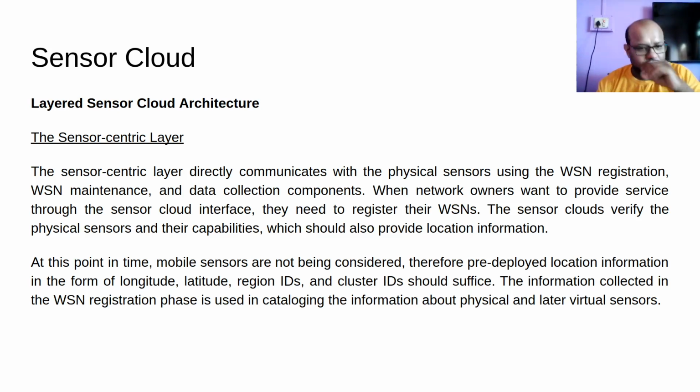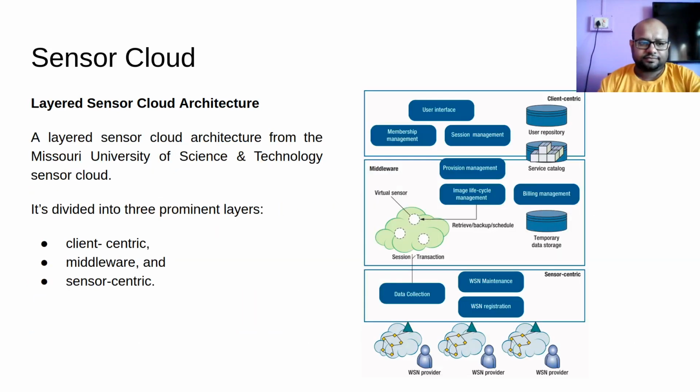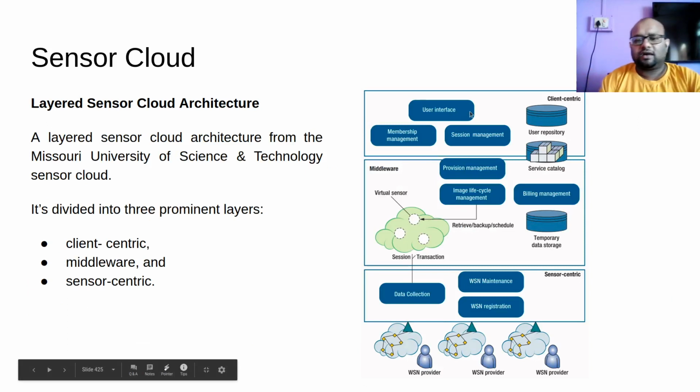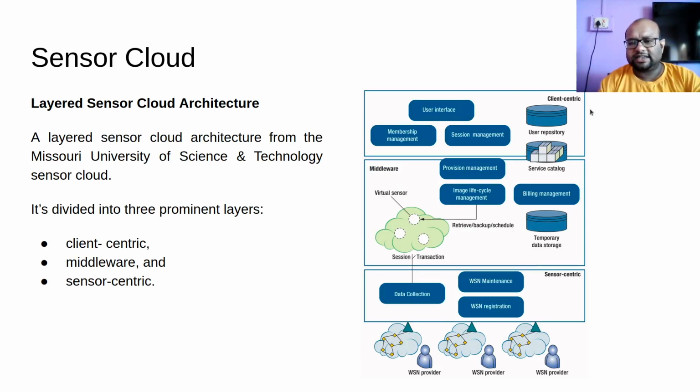So this is the sensor centric layer. We have seen three layers. We have already talked about almost everything that you will see here, but let us talk about this diagram now. There is this client centric layer, there is middleware, and there is this sensor centric layer. In the client centric layer, we have user interface, membership management, and session management modules that we already talked about.